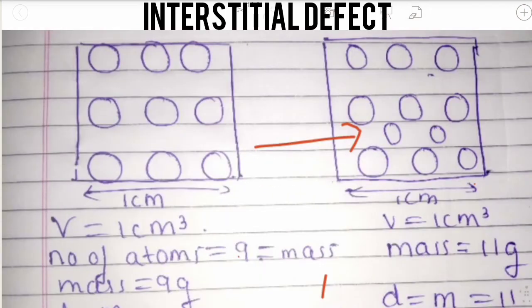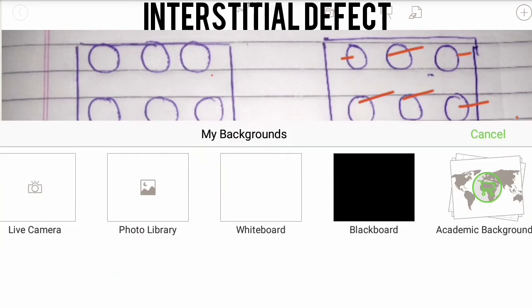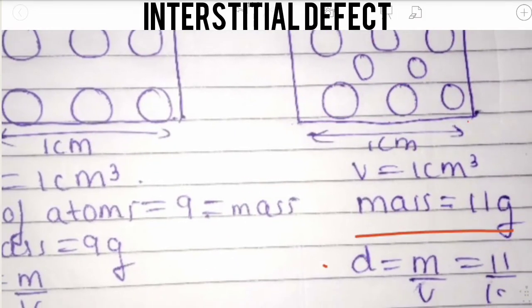Now the particles have been joined. So the volume is 1 centimeter cube because length, breadth and height are 1 centimeter, but the mass is 11 gram. In the earlier case the mass was 9 gram because there were 9 particles. In this case there are 11 particles: 1, 2, 3, 4, 5, 6, 7, 8, 9, 10, 11, right? So the mass is equal to 11 gram, and density is mass by volume, 11 by 1, which is 11 gram per centimeter cube.